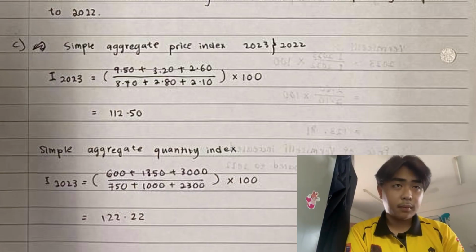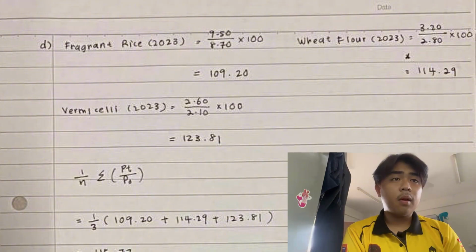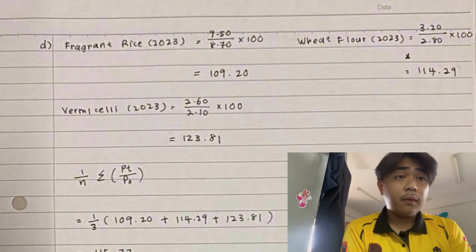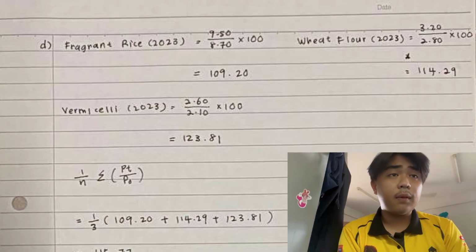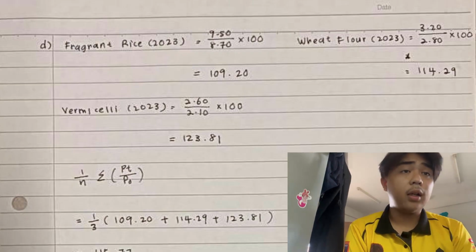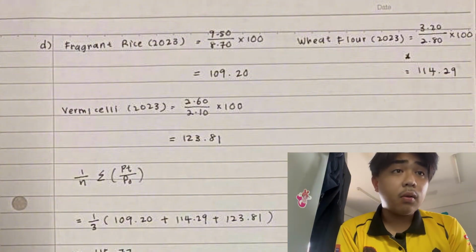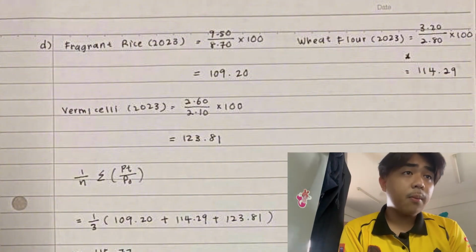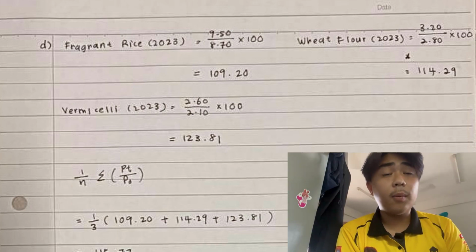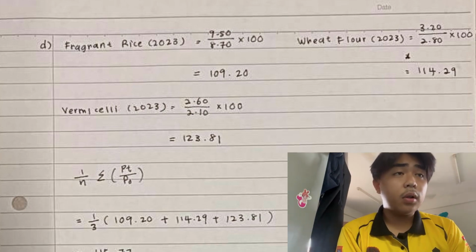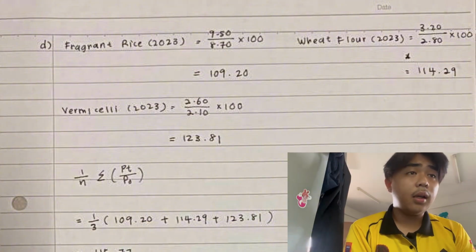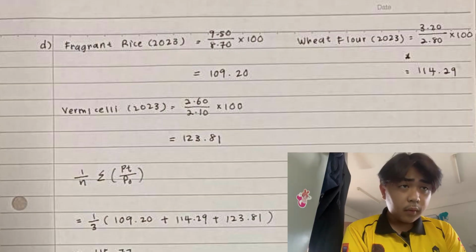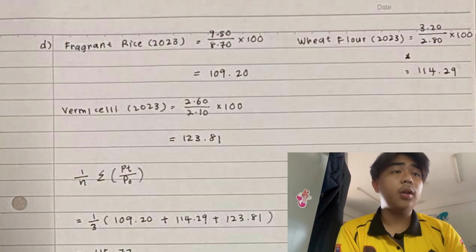Quantity unit. Need to count fragrant rice: 9.50 divided by 8.70 and times it with 100, and the answer is 109.20. For the wheat flour, just insert the information into the formula. So 3.20 divided by 2.80 and times it with 100, and the answer is 114.29.